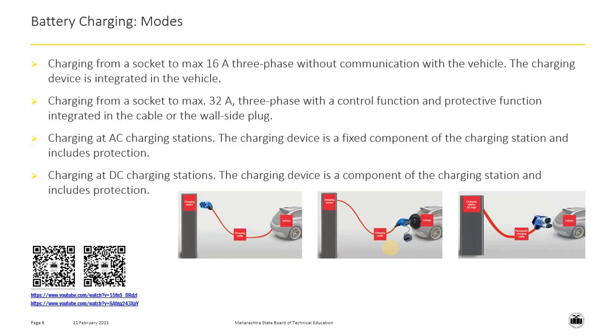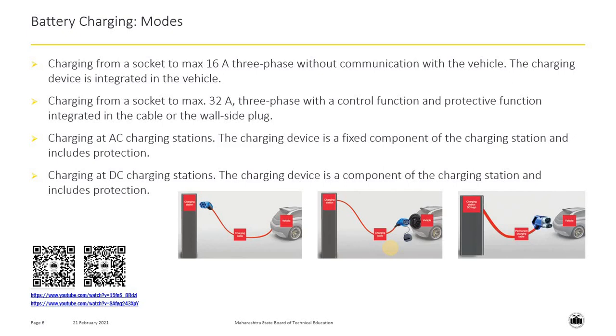Third mode of battery charging is charging at AC charging stations. The charging device is a fixed component of the charging station and includes protection. Fourth mode of battery charging is charging at DC charging stations.